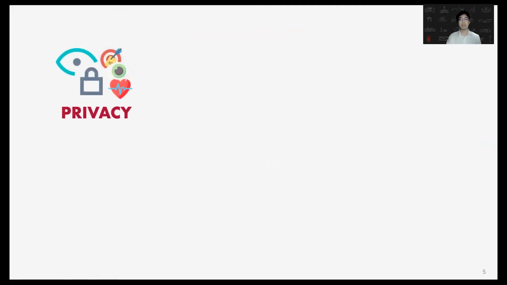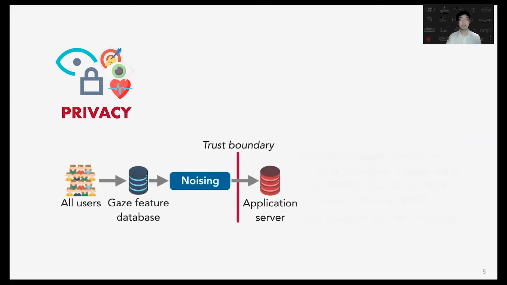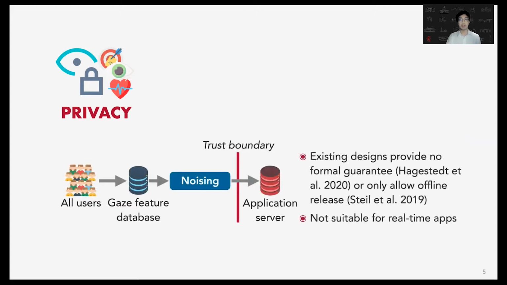So here we know that there are a lot of privacy concerns or threats in using eye tracking data, but still we want to enjoy the real-time utility of eye tracking. So how can we have a generalizable eye tracking control to protect the privacy? However, the existing designs to protect the privacy of eye tracking data provide no formal guarantee or only allow offline release. For example, they may rely on the aggregation of all the users' eye tracking features and add noise on the features before releasing the noisy features to the application across the trust boundary. So this is not suitable for real-time applications.